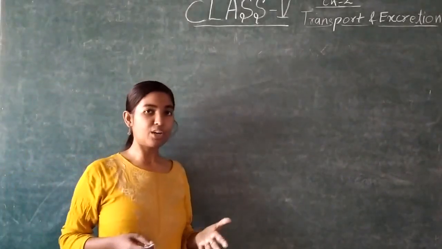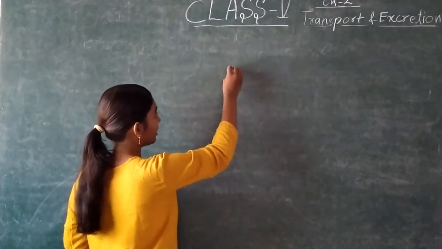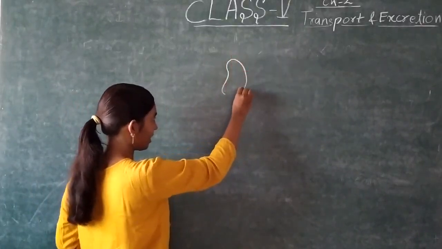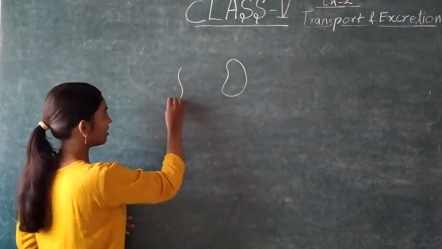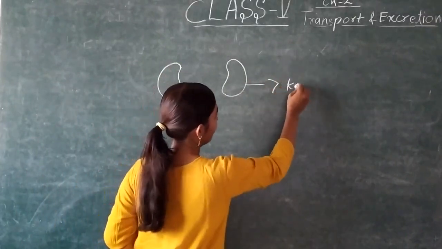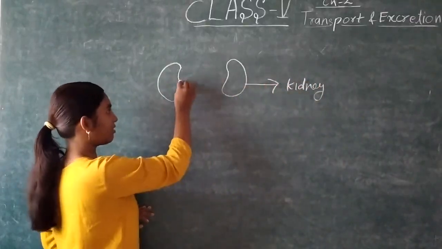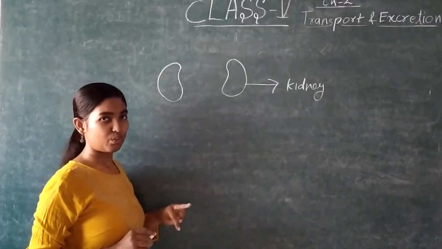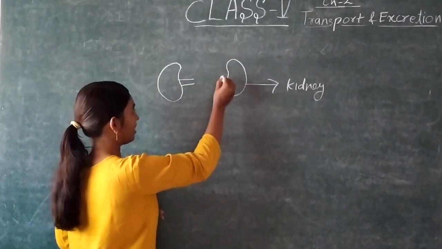Now we will see how this excretory system works. For this, look at the diagram. We know that in our body there are two bean-shaped structures behind the stomach. These two bean-shaped structures are known as kidneys. Now, two blood vessels are attached to each kidney. One is a vein and the second is an artery. So this is the vein.